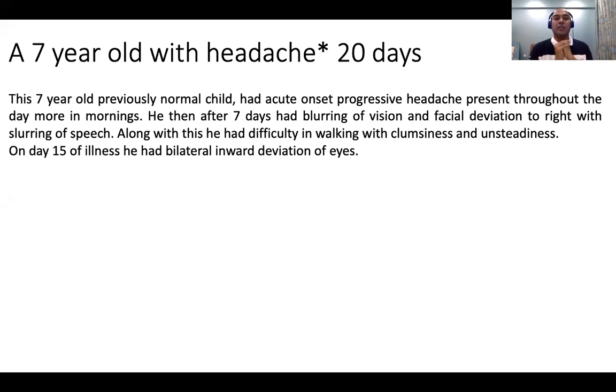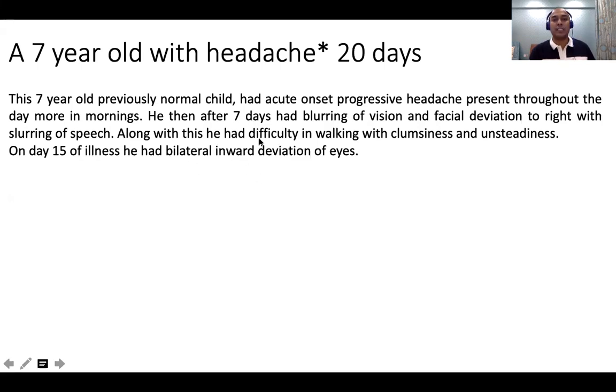So where is the lesion? Where do you think it is? Let us go step by step. What is the onset? Onset is acute. It is progressive. Whenever it is progressive, it could be a brain tumor or a demyelination or a progressive process, isn't it? What else is in the history? He's having difficulty in walking and unsteadiness. Some ataxia-like features are there. So where do you want to localize the lesion? One important clue is that in addition to the 7th, he has bilateral inward deviation.